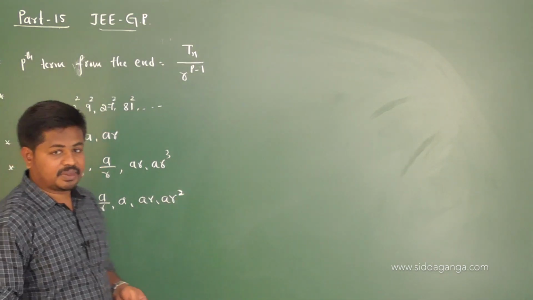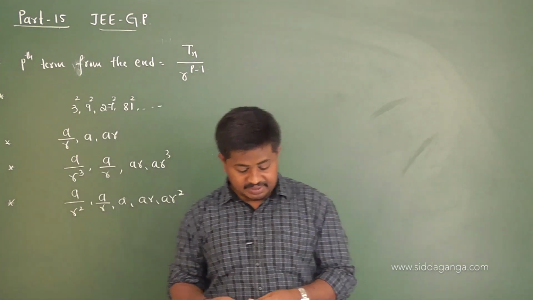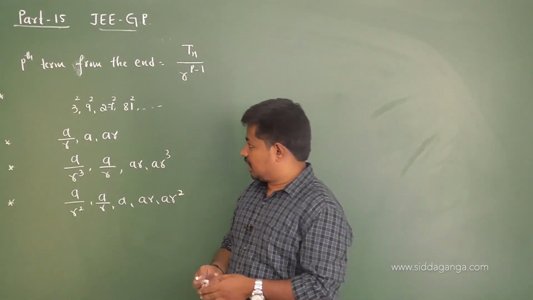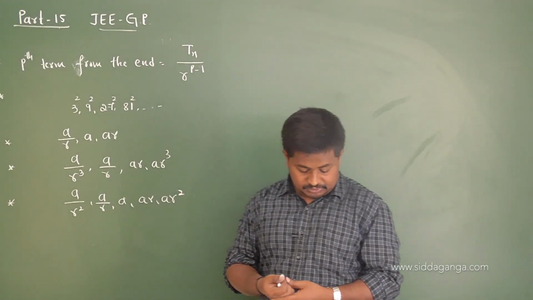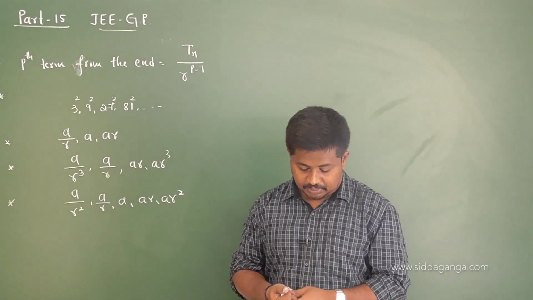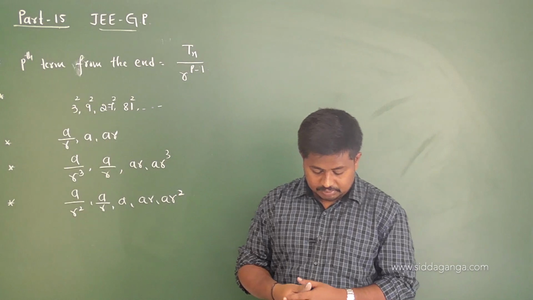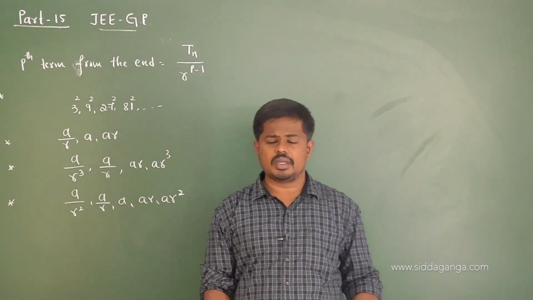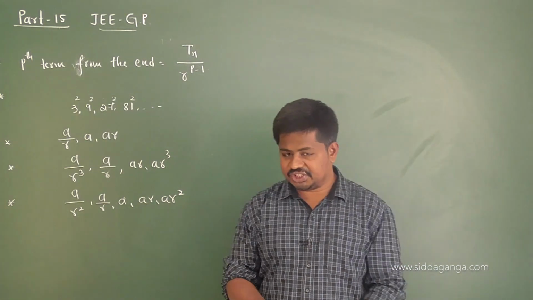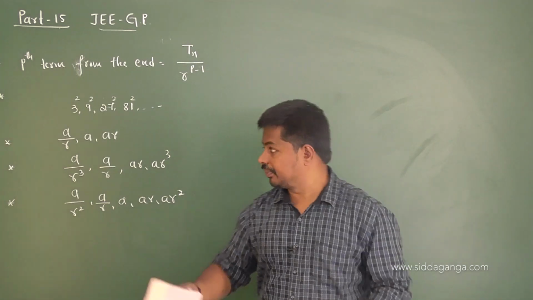So the first five terms can be taken like this, where A is the first term and R is the common ratio. Okay, so this is about geometric progression, right? Now let us move on to one more concept, that is the relation between arithmetic mean and geometric mean.